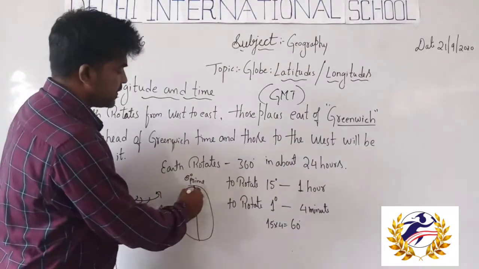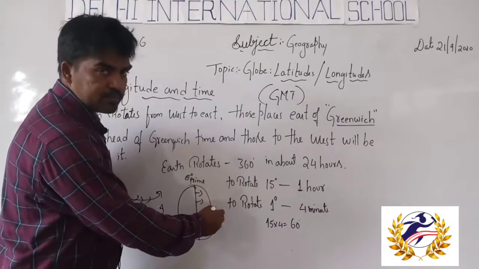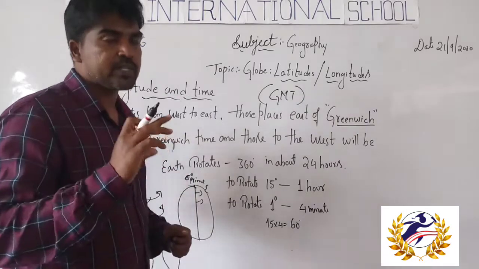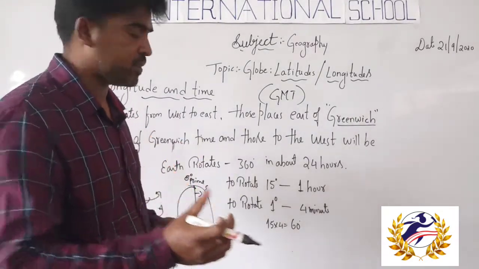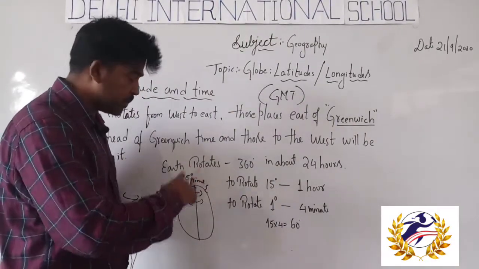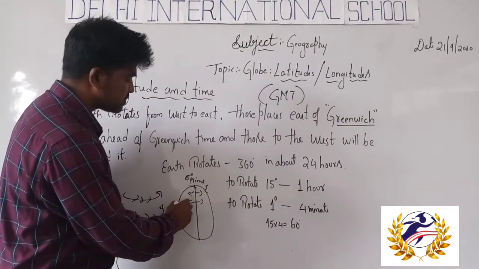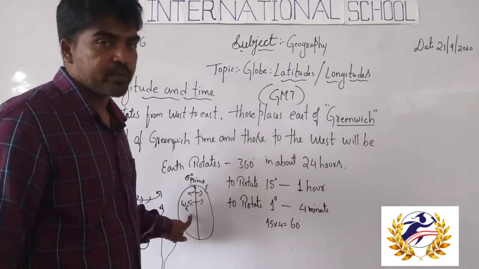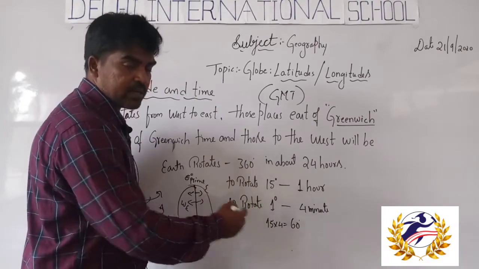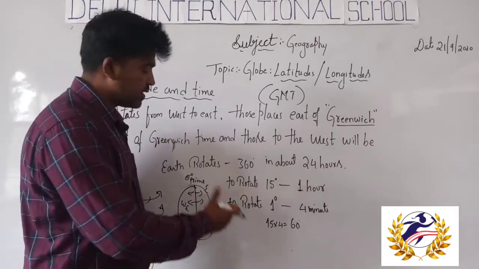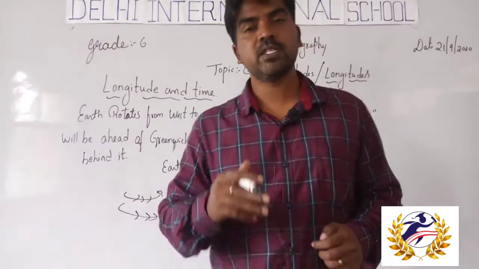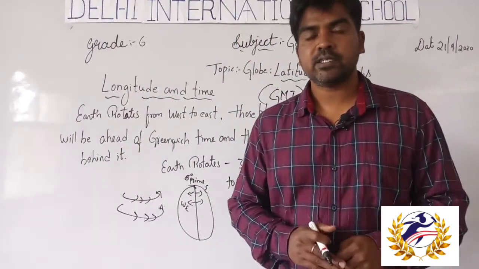The time is ahead in the eastern hemisphere because of the rotation of the earth, and time lies behind in the western hemisphere. So the time is always ahead or behind on the basis of the rotation of the earth, that is, on the basis of day and night.